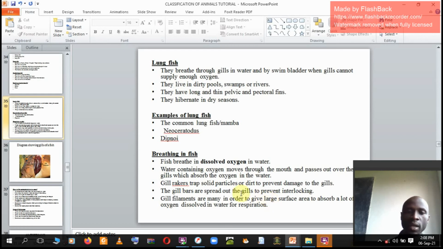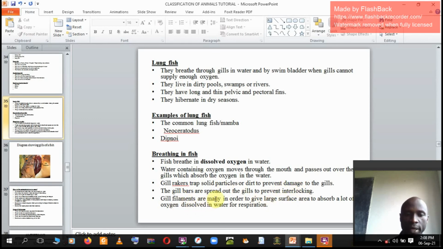Gill rakers. We have gill rakers on gills, and gill rakers are meant to trap solid particles or dirt to prevent the damage of gills. Had it not been due to the presence of gill rakers, gills actually would be getting damaged time and again. But we have gill rakers which are meant to trap solid particles and prevent them from damaging gills. Gill bars, we also have gill bars which are spread out and they prevent interlocking. They prevent gills from locking themselves. That's the role of gill bars.